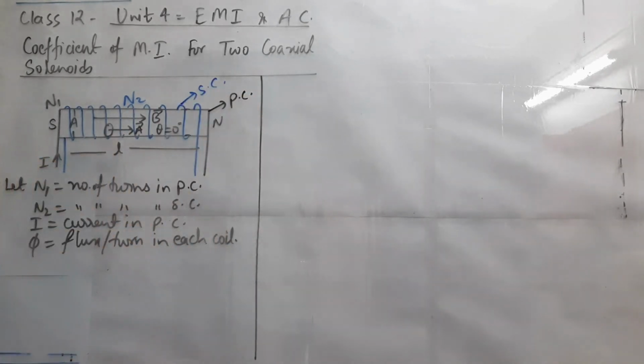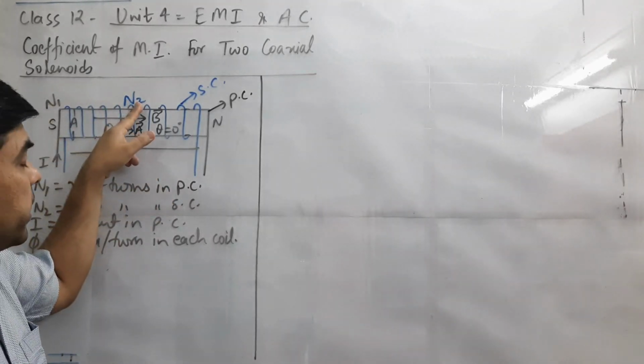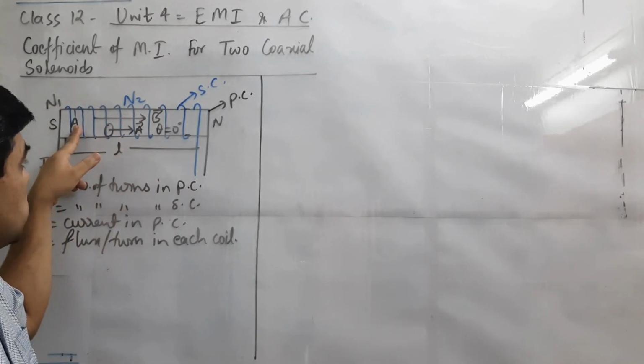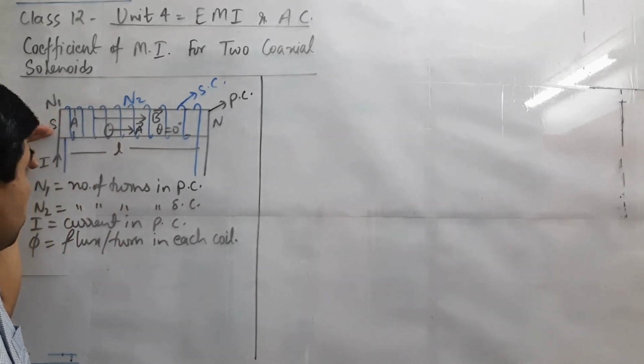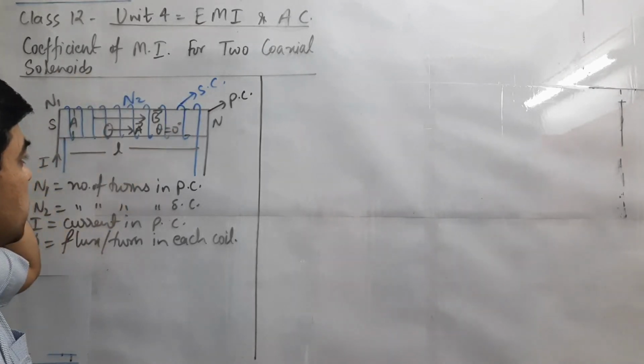Here the black one is the primary coil, and the blue one we are treating as the secondary coil. Current is passing in the primary coil having length L. Both coils have length L. The number of turns in the primary coil is N1, and for the secondary coil it is N2. The area of the two coils is A, and the magnetic field in the primary coil develops from south pole to north pole inside the coil.